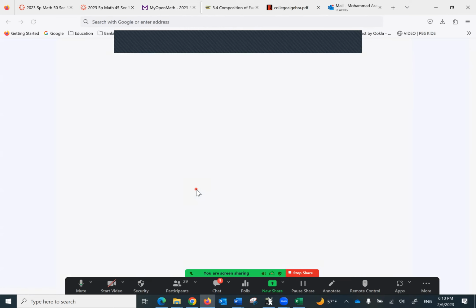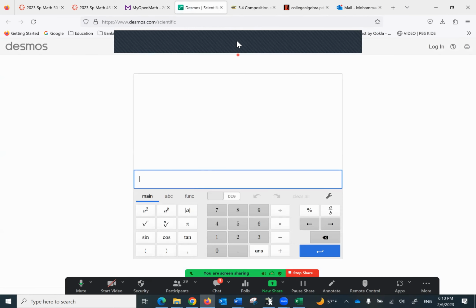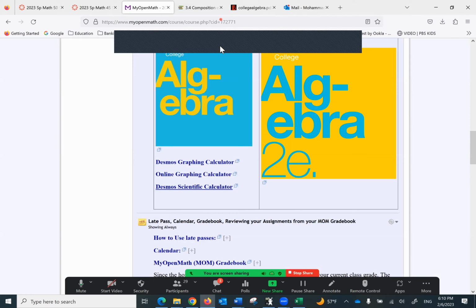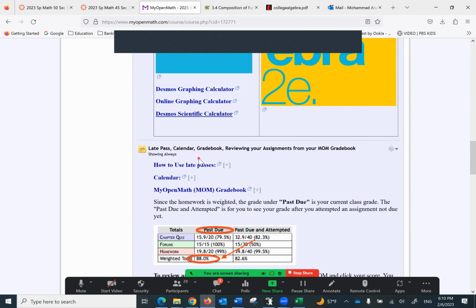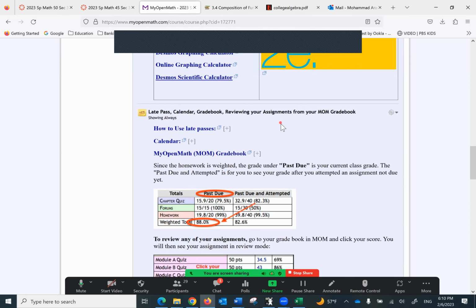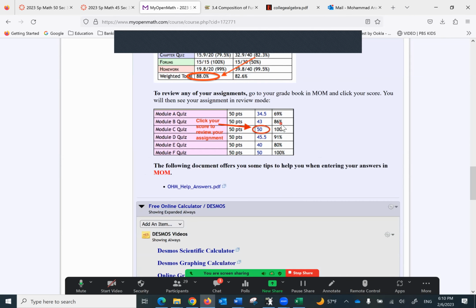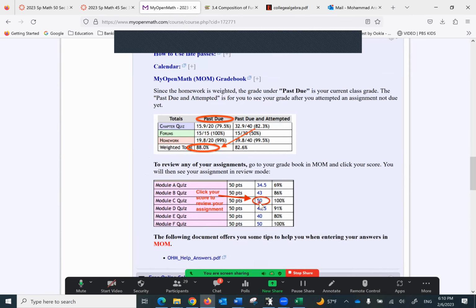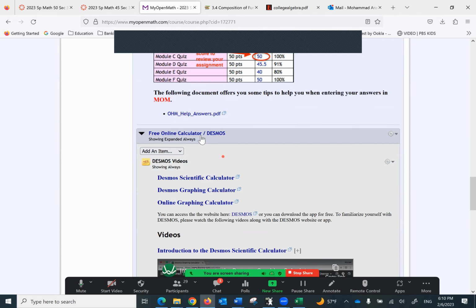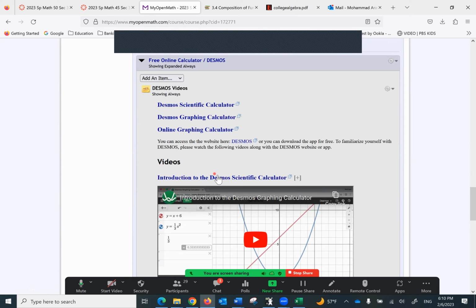I can find the scientific calculator, meaning you really don't have to pay a penny for anything, including your calculators, okay? Late past calendar, grade book, all of this is explained here. One important thing is that when you're done with an exam and you want to review it the following day, all you have to do is click on the grade here, and it gives you a chance to review that. Free online calculators were mentioned here, and videos.